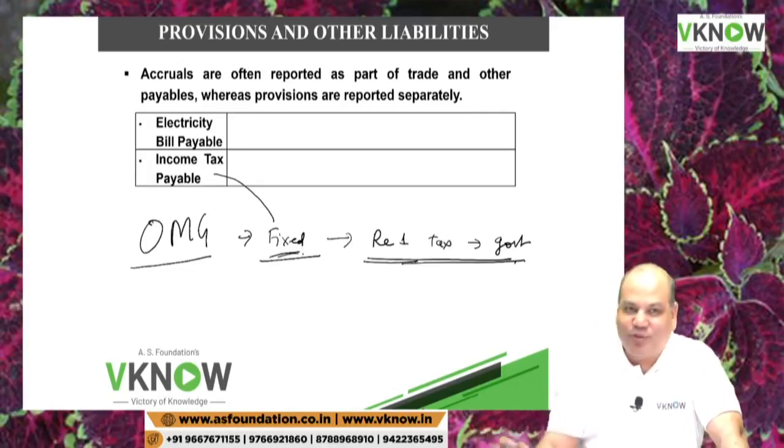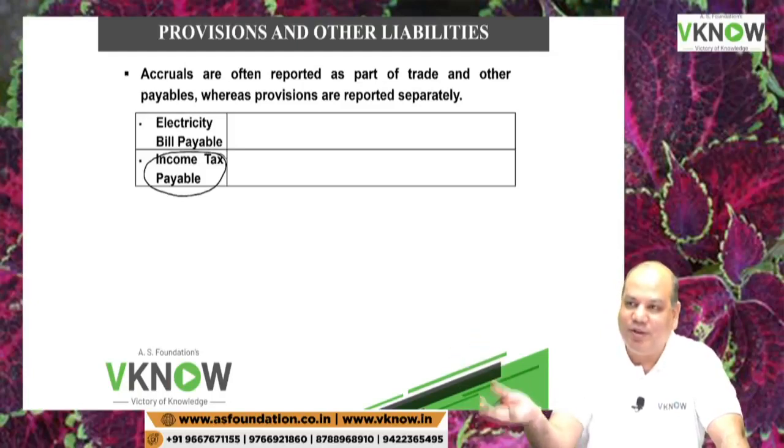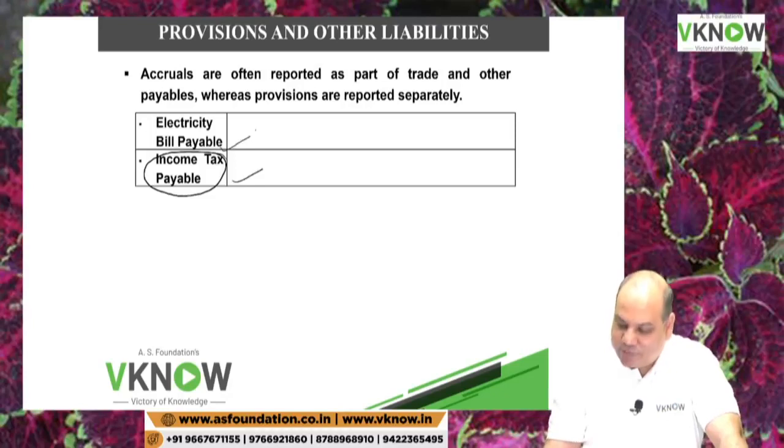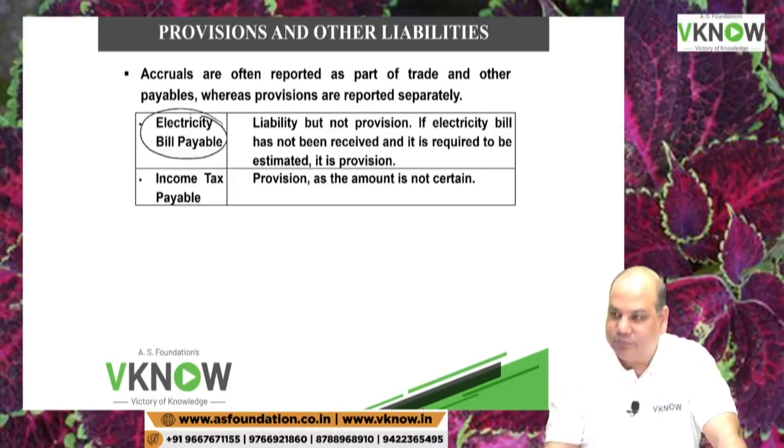Whatever you assume, your liability is always uncertain because the government will do the assessment. You are not to decide how much is your liability. You can only propose this is my liability. The ultimate liability will be decided by the department. So this is always provision. What about electricity bill? It is usually not shown as provision because the amount is known. It doesn't require too much uncertainty.